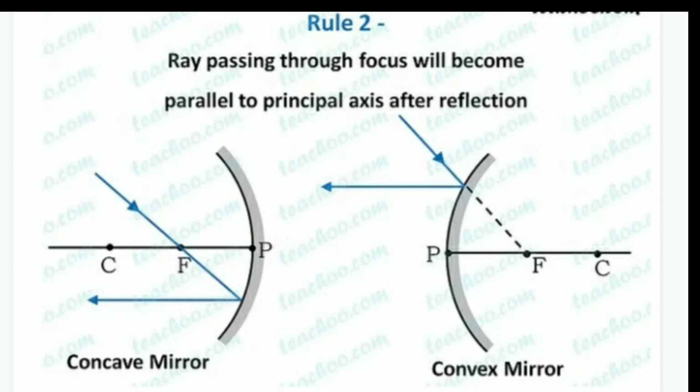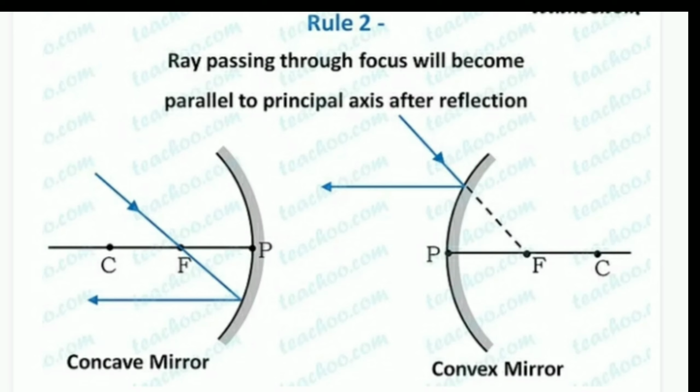Rule 2. Ray passing through focus will become parallel to principal axis after reflection. Look at the concave mirror. A ray passing through focus after reflection, it will become parallel to principal axis.